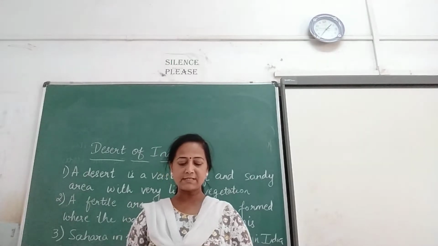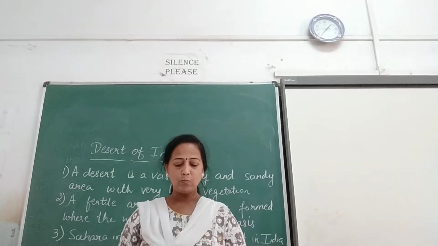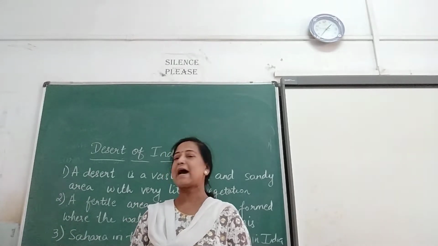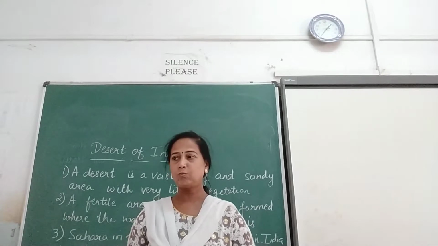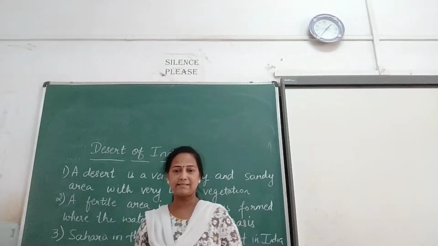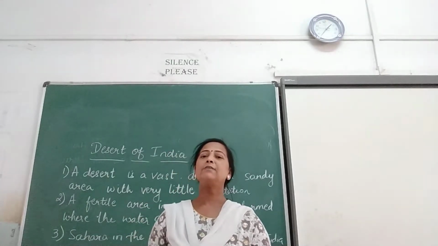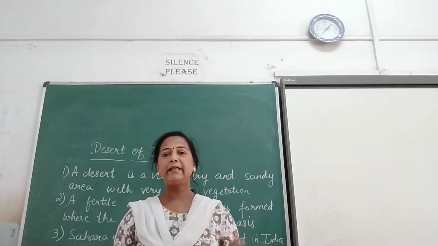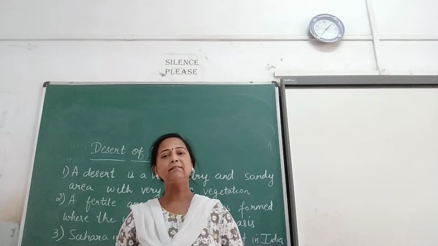Locate the state of Rajasthan on the map of India. One can notice that a large part of Rajasthan is a desert. This desert is named as Thar Desert. What is it named as? Thar Desert.